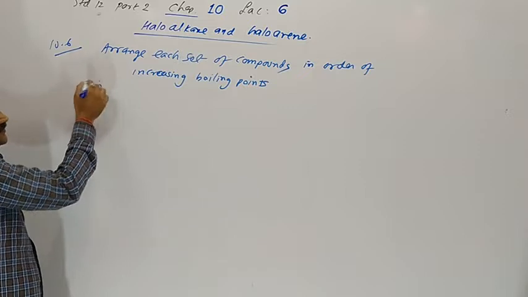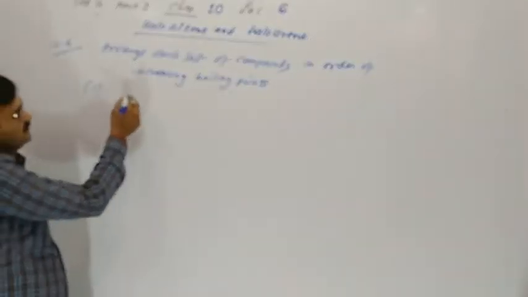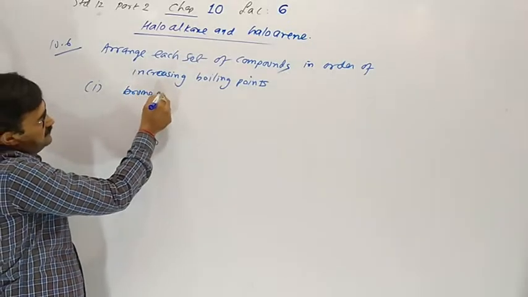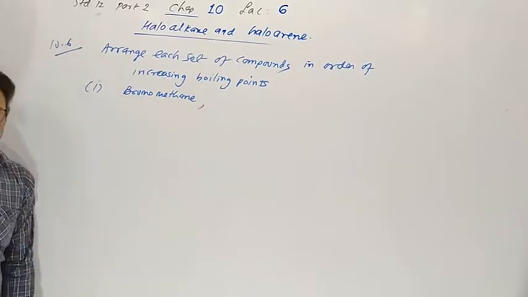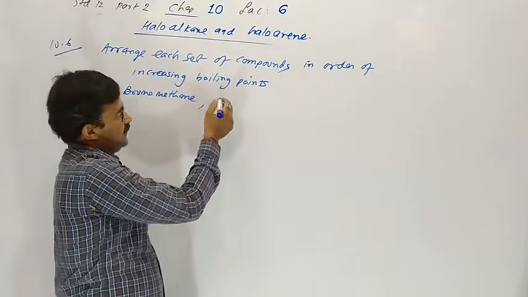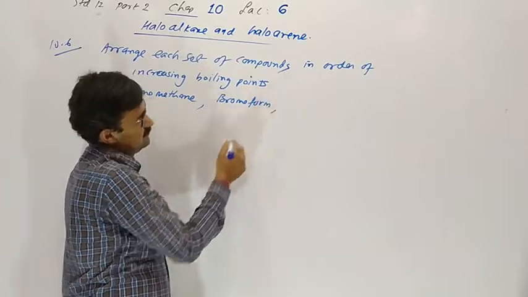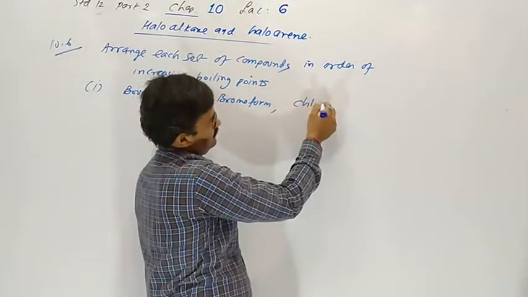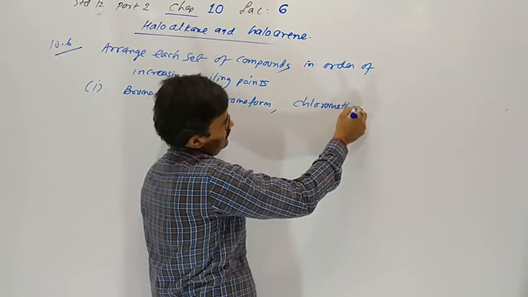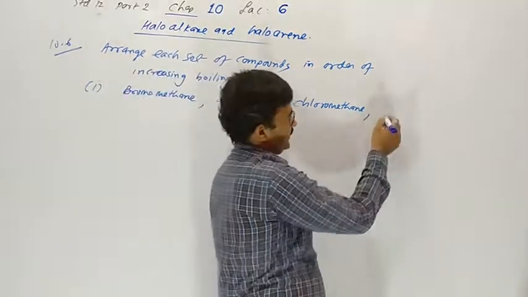Understood? So the first one is bromomethane. Bromomethane is given. Bromoform is given. Then chloromethane and dibromomethane.